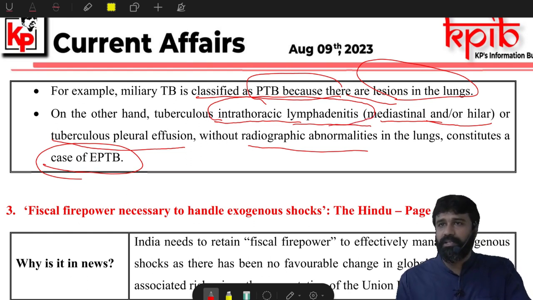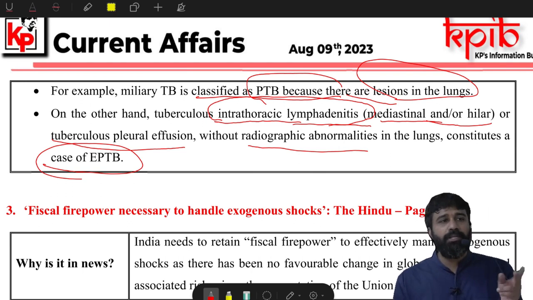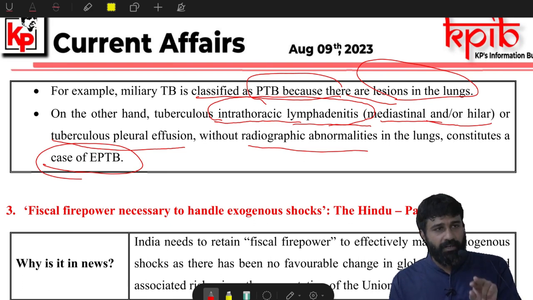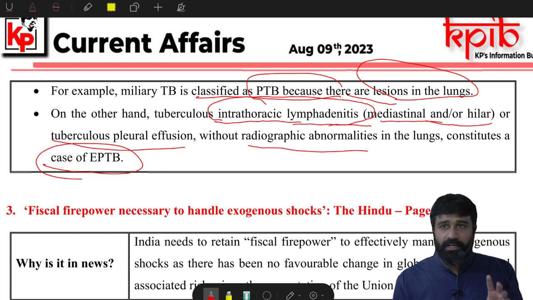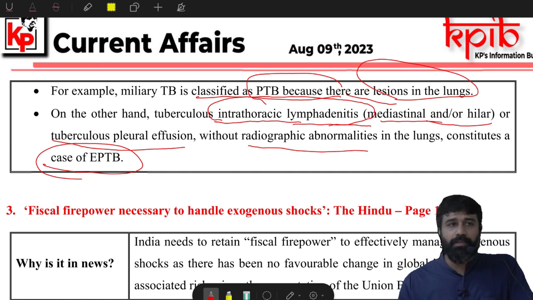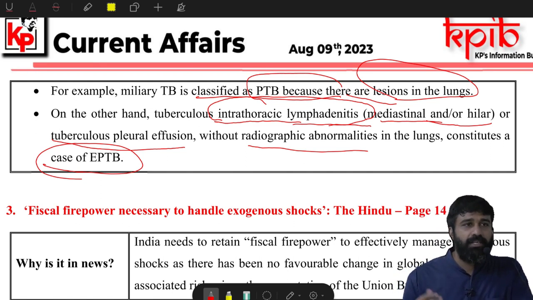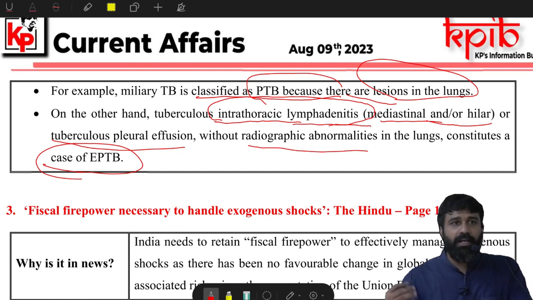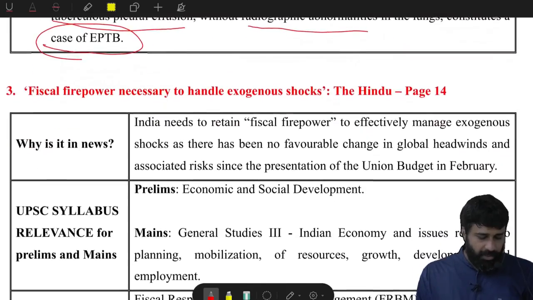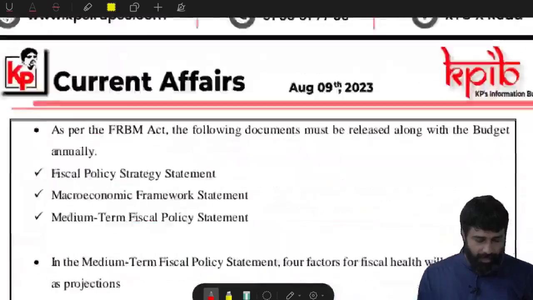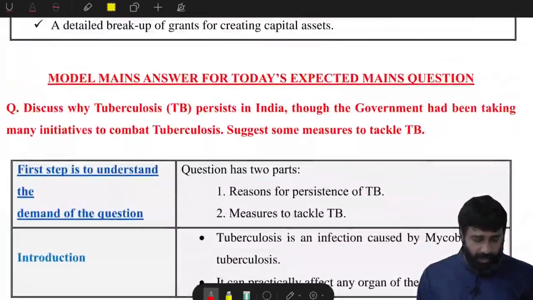You don't need to know this kind of medical terminology, because the only thing you need to know is TB may affect two different kinds of organs of your body. The primary organ mostly affected by TB is the lungs, and the second is extrapulmonary TB, which affects even your bones, meninges, pleura, lymph nodes, and also the intestines. Okay, so let's answer this question. The answer was given at the last page. How will you answer? Let us see.